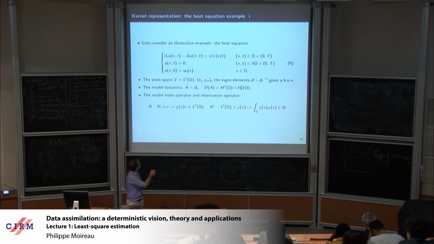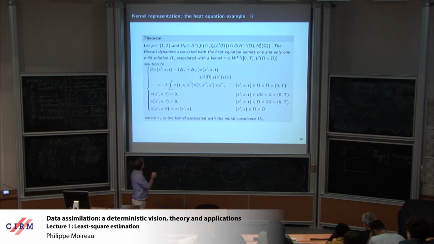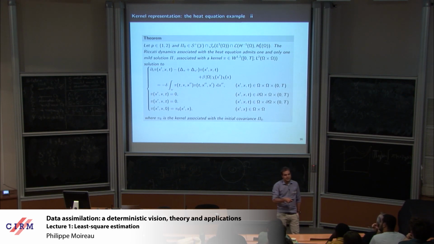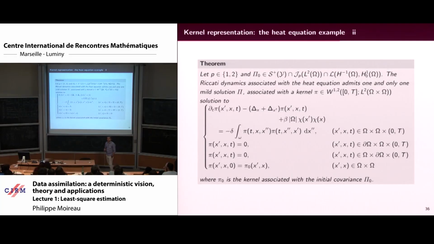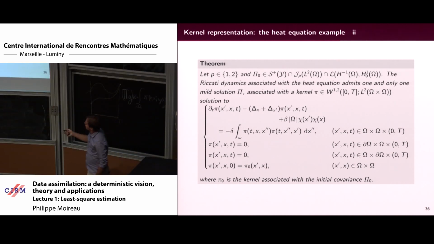Okay, so in that case, I choose the operator so I can prove that it's Hilbert-Schmidt. So I will have a kernel, and I can find the equation satisfied by the kernel. So I can find the PDE behind the Riccati operator dynamics. And I find this very nice equation where you see that pi depends on two variables, no? x and x prime.